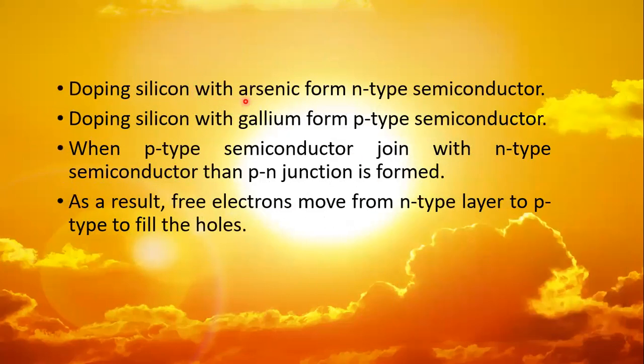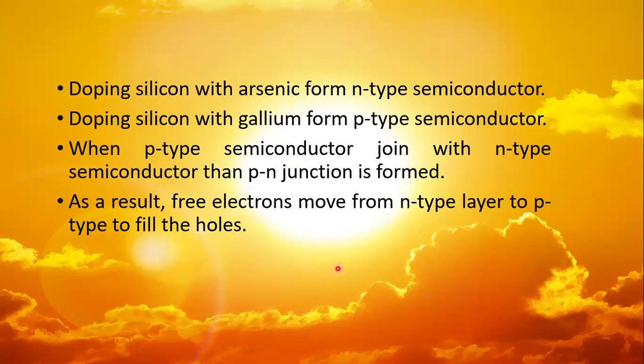Doping silicon with arsenic forms N-type semiconductor. Doping means addition of impurity. The addition of impurity is called doping. Doping silicon with gallium forms p-type semiconductor. When p-type semiconductor joins with n-type semiconductor, they form a p-n junction. As a result, the free electrons move from n-type to p-type to fill the holes.